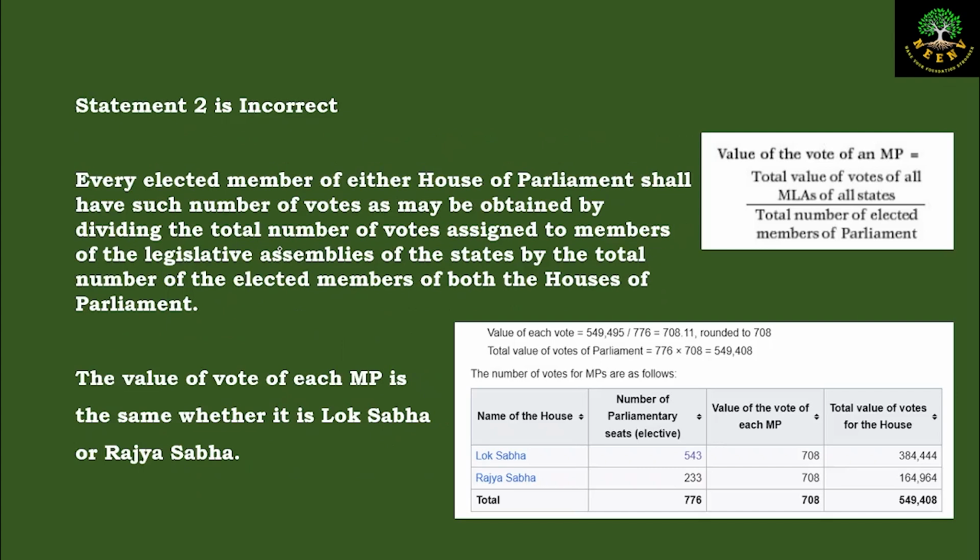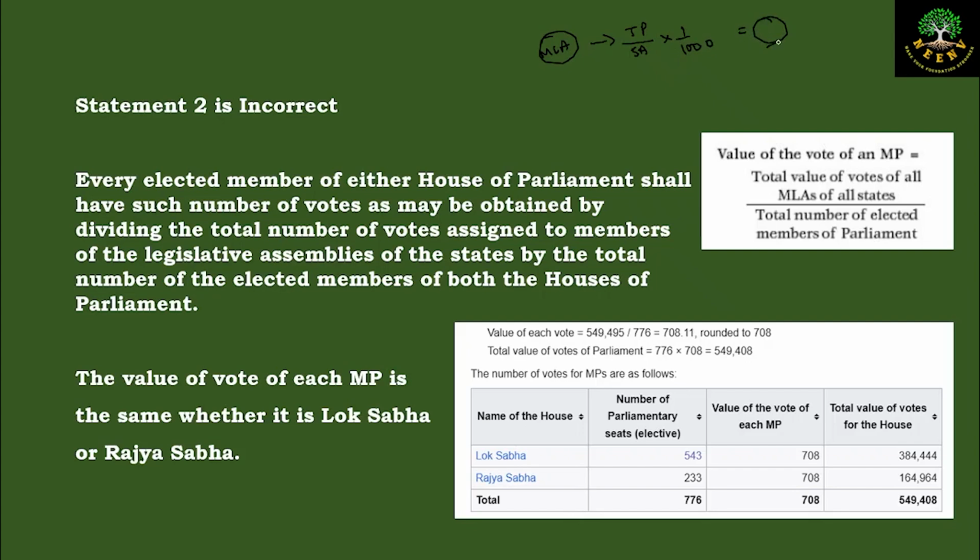Because how is the value of a vote of an MP calculated? In the previous calculation, the value of vote of an MLA will be calculated by dividing the total population by the number of members in the state assemblies, that is the number of MLAs, and the whole thing will be divided by 1000, and we'll get a value of a particular MLA in that state.